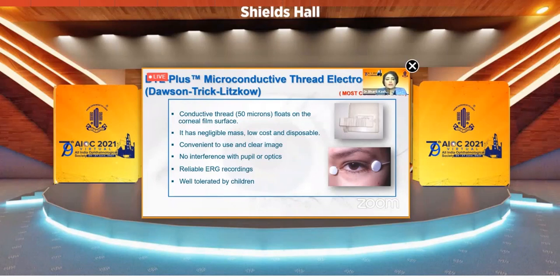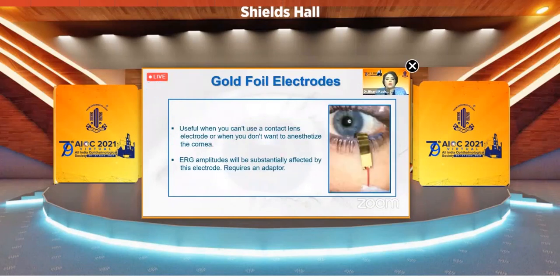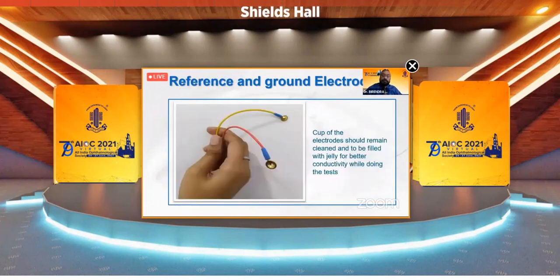You can see in the picture, it gives very reliable ERG recording, and best part, it is well tolerated by children also. Gold foil electrodes are useful when you can't use a contact lens electrode or when you don't want to anesthetize the cornea. ERG amplitude will be substantially affected by this electrode, but it requires an adapter.